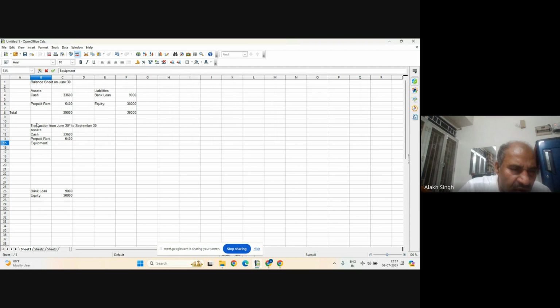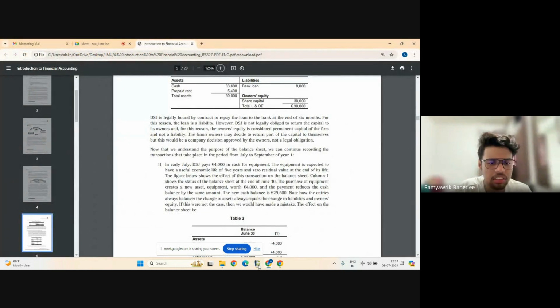Equipment for 4,000. And since it is in period 1, so this one is the first transaction, I am writing it number 1. And equipment has been paid for 4,000. So this one is plus, not minus, because the value of equipment is 4,000. Is it clear to you both also? Can you explain this one part once?